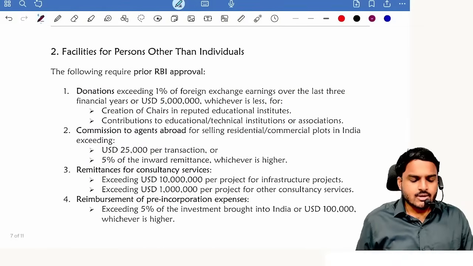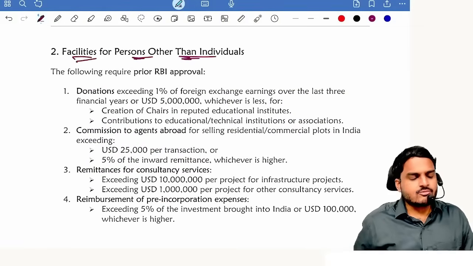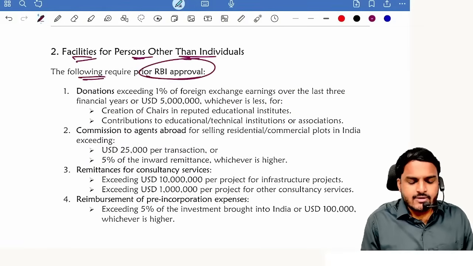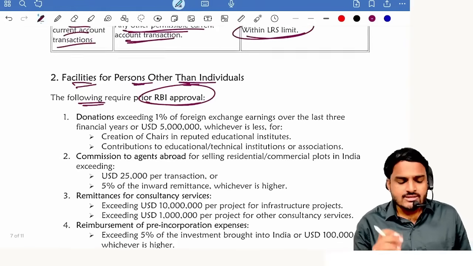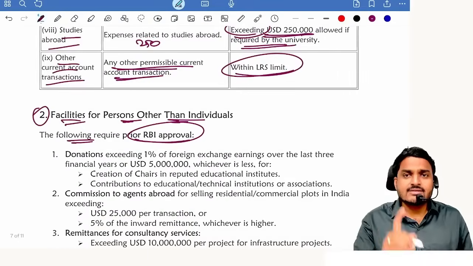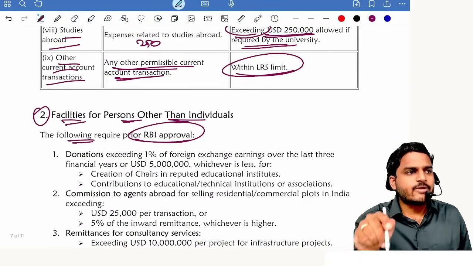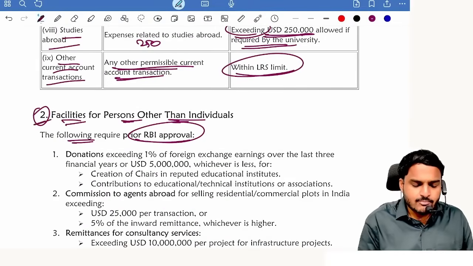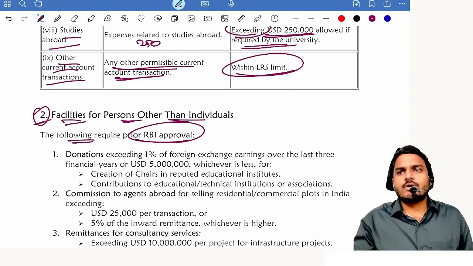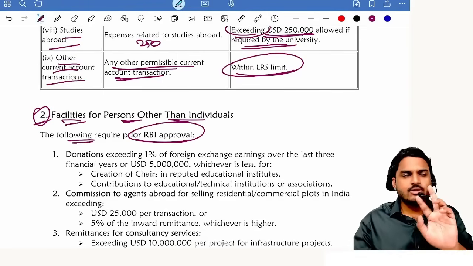Next one, facilities for persons other than individuals. The following persons are required to take prior RBI approval. There is a conflict between points 1 and 2. In case of 1, they will tell you that up to $250,000 permission is not required. But coming to the second point, you need to take prior approval of RBI. It is a reverse trick.